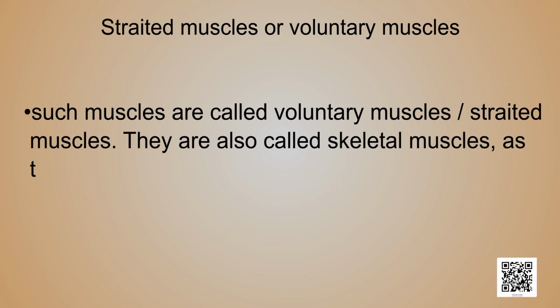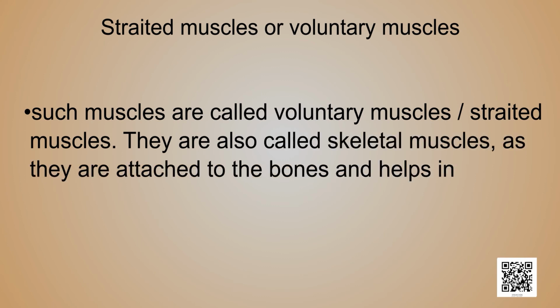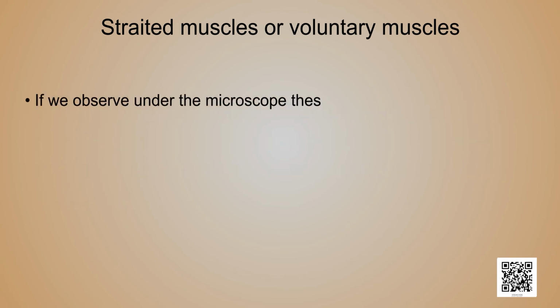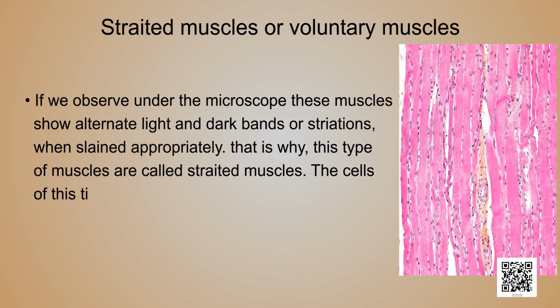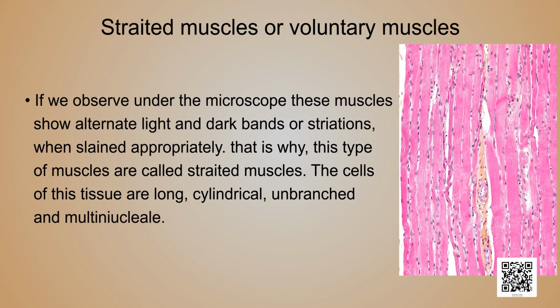These muscles are also called skeletal muscles as they are mostly attached to the bones and help in the body movement. If we observe under the microscope, these muscles show alternate light and dark bands, or the striations, when stained appropriately. That is why this type of muscle is also called striated muscle. The cells of this tissue are long, cylindrical, unbranched, and multinucleate.